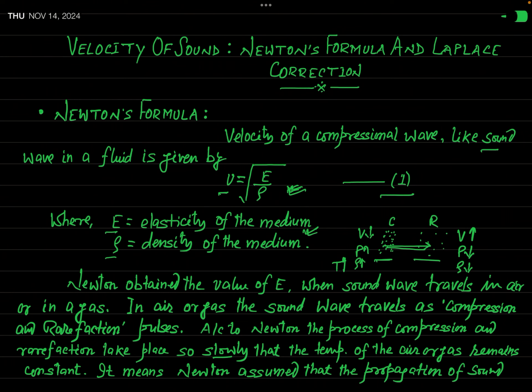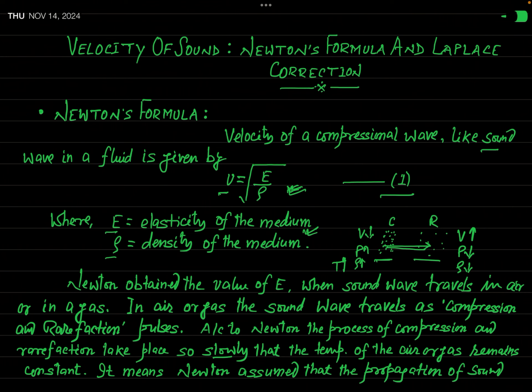and temperature in the region of rarefaction does not fall. It means, according to Newton's hypothesis, when sound wave travels through air or gas, the temperature of this medium remains constant. Or you can say that the process by which sound travels in air is an isothermal process.